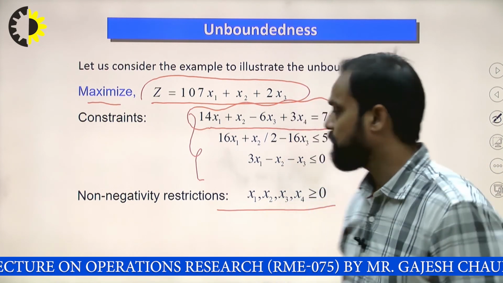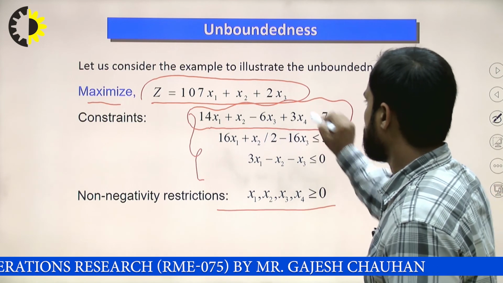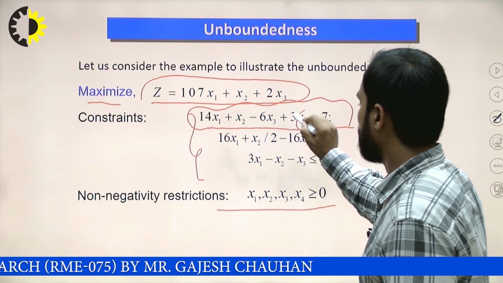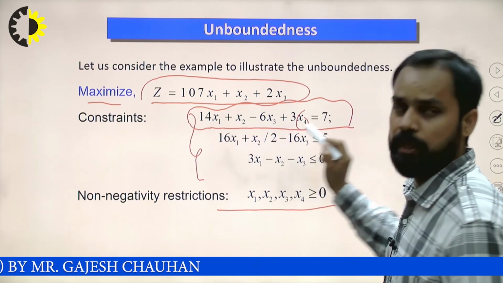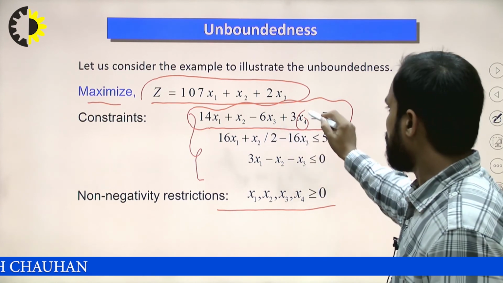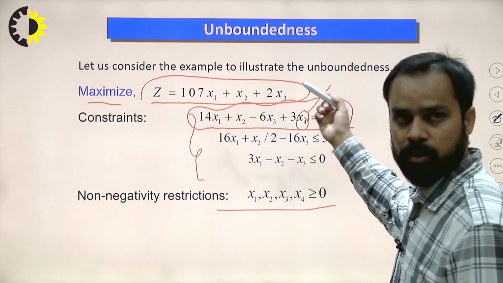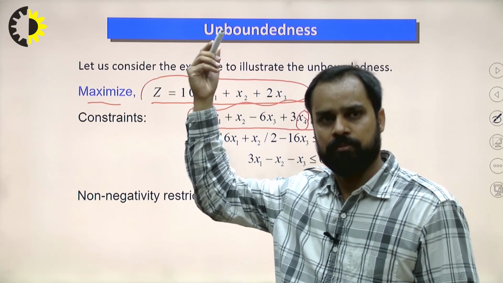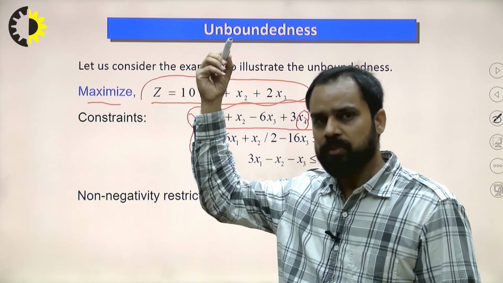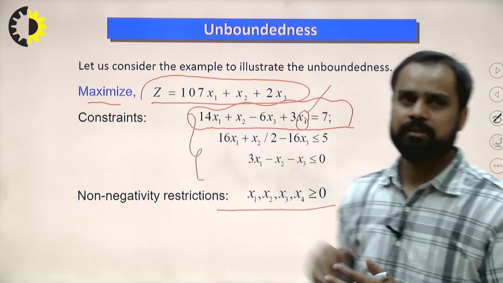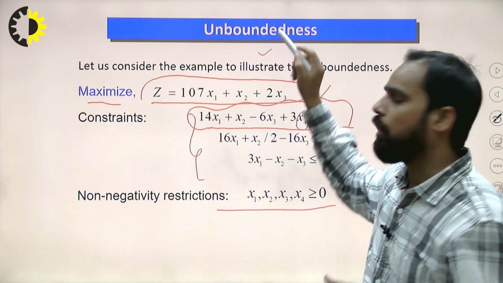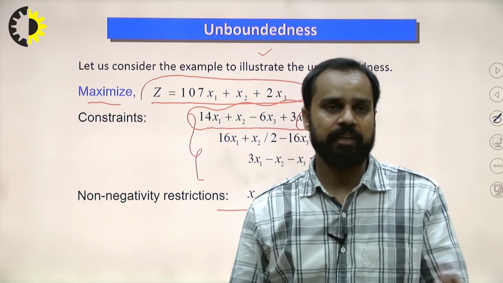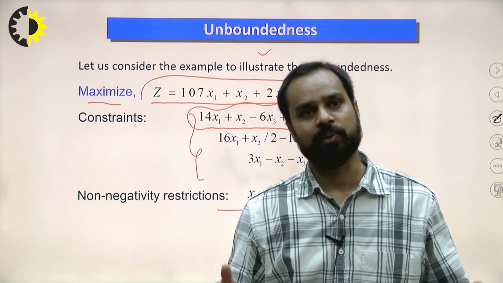In this problem, without adding any artificial variable we can get the initial basic feasible solution just like this. But because x4 has a coefficient of 3, we have to divide the entire equation by 3, because we are interested in making x4 the basic variable. In the next class I will discuss how unboundedness can be identified in the case of the simplex algorithm. Thank you.